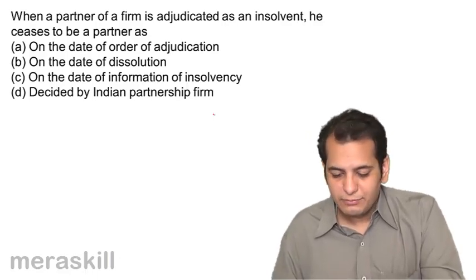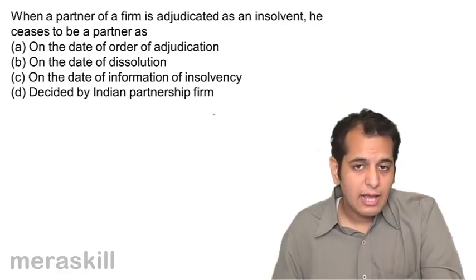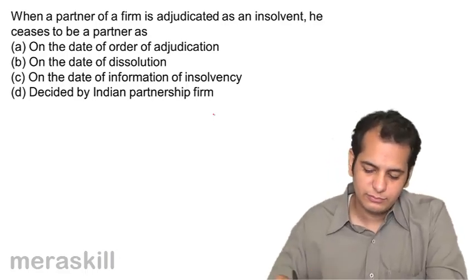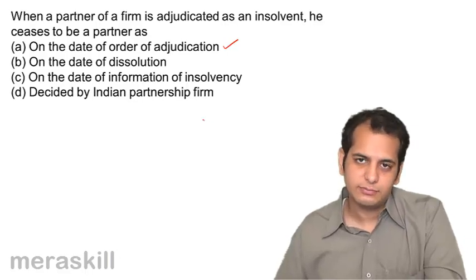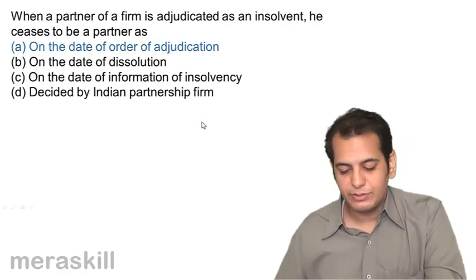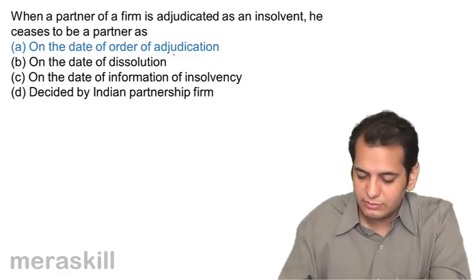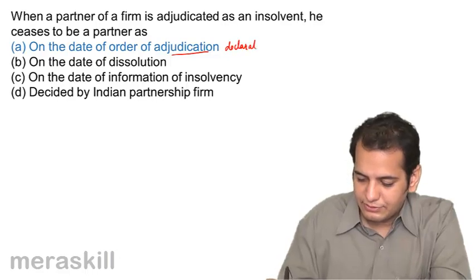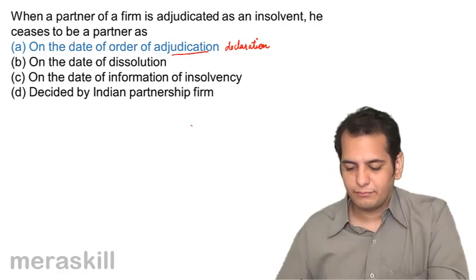So if a partner becomes insolvent, he ceases to be a partner as on the date of adjudication order, when the order of adjudication comes, which declares him as insolvent. Adjudication means declaration. Okay.